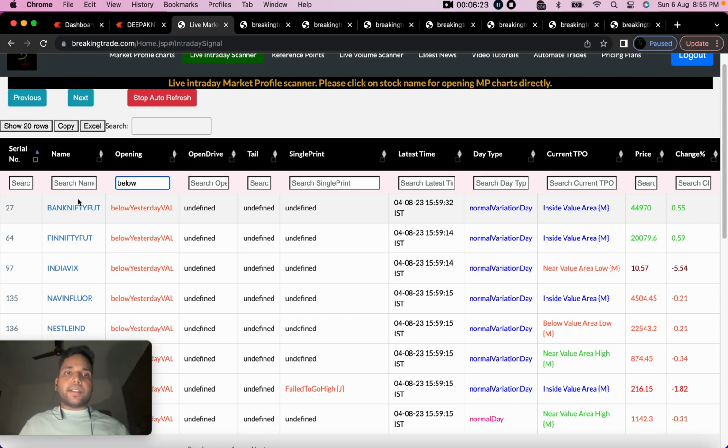So yeah, this is it. Like this, you can use the live intraday scanner for filtering stocks based on the opening. I will be explaining in other videos how you can use open drive, tail, single print.